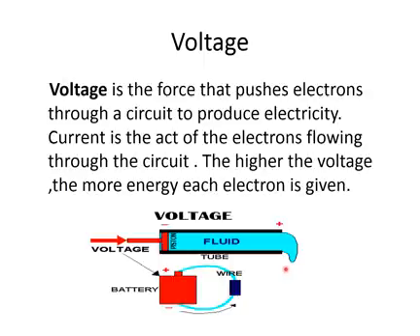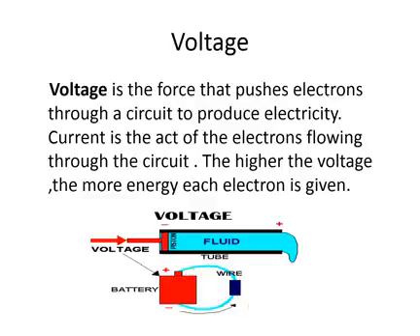And you can see, if we push this piston slowly, a very little amount of fluid will come out. And if we push it with very great force, a great amount of fluid will come out of the pipe. The same thing happens in the circuit. And who provides this push? Who gives this push to the electrons? That is the source, which we usually consider to be the battery or the cells, which provide this push to the electrons to move in the circuit. So the greater the push, the greater the flow; the greater the voltage, the greater the current. You can see in the figure also.